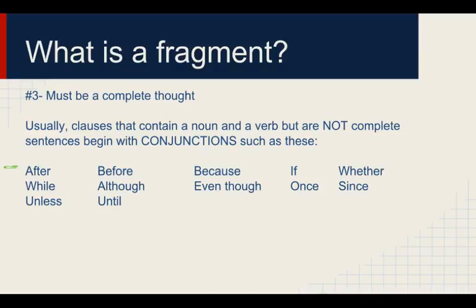Usually, clauses that contain a noun and a verb but are not complete sentences begin with conjunctions such as these. After, while, unless, before, although, until, because, even though, if, once, since, and whether. These are not the only conjunctions, but these are some of the most common ones. If I were you, I might write these down just because it helps to have a list to refer back to.